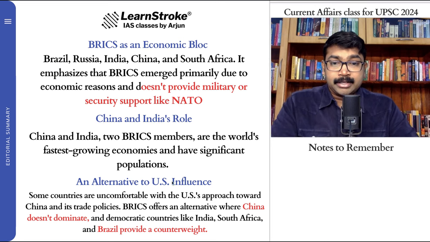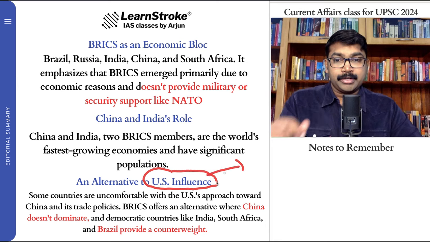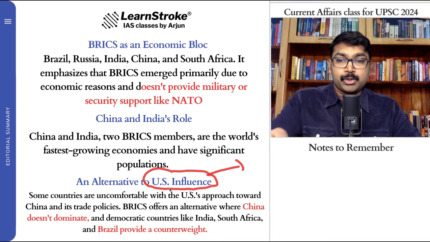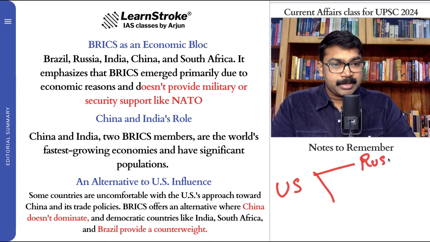And the article clearly mentions the alternative to US influence. BRICS can become an alternative to US influence because many countries in the world are uncomfortable with the US approach towards China. In international relations, you'll understand that the US has its own differences with Russia and China.